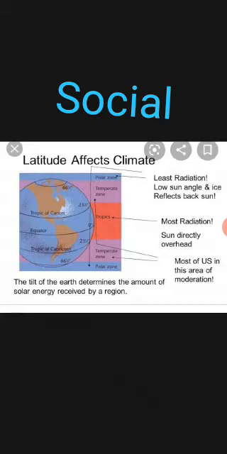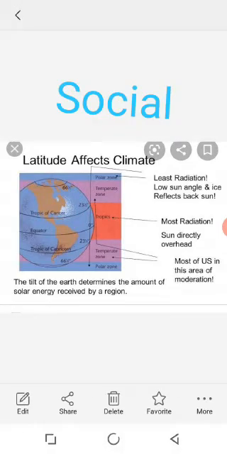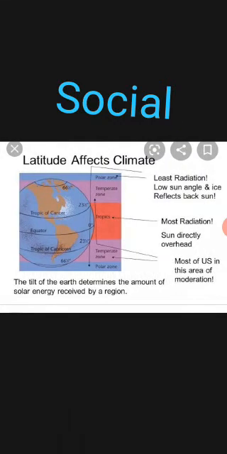Now coming back to the lesson, coming to the point: how does latitude affect the temperature? It depends on which latitude the place is located. According to that, the temperature may be hot or cold. Okay. Next, that is latitude. If our place is nearby the equator, it will be very hot. If it is between the tropics, it will be moderate. If the place is located near the polar region, it will be very cool. Okay, yes. Like this, the latitude affects the climate.